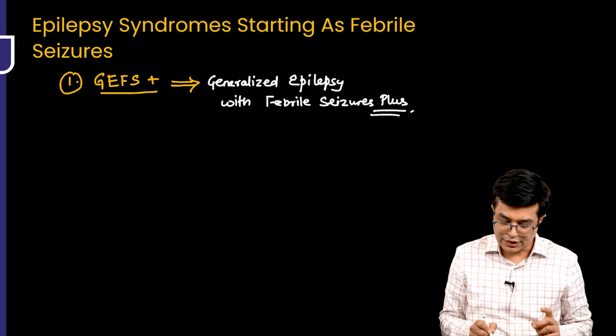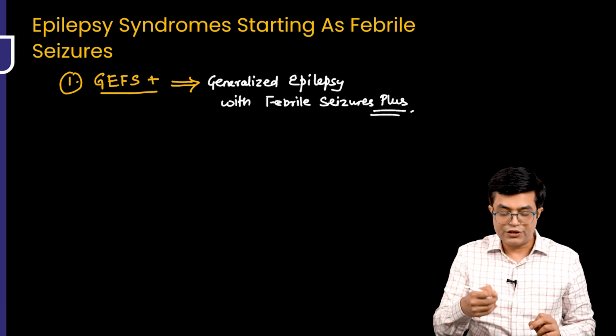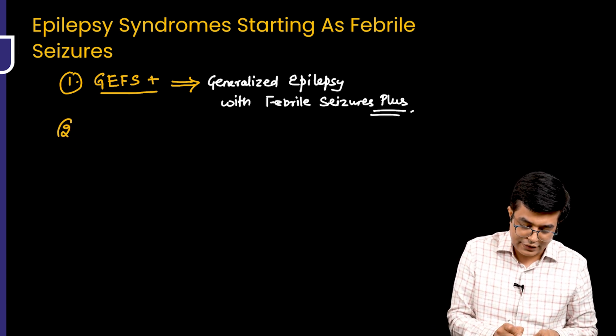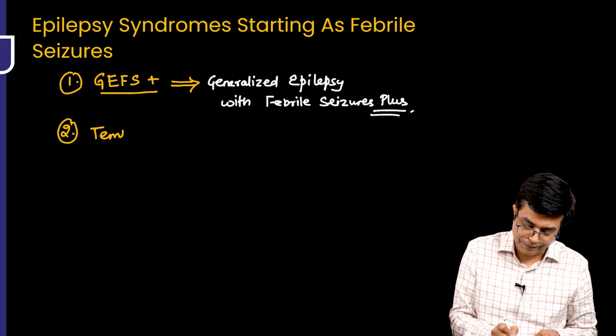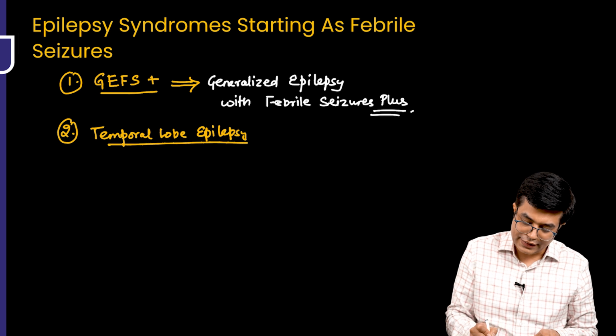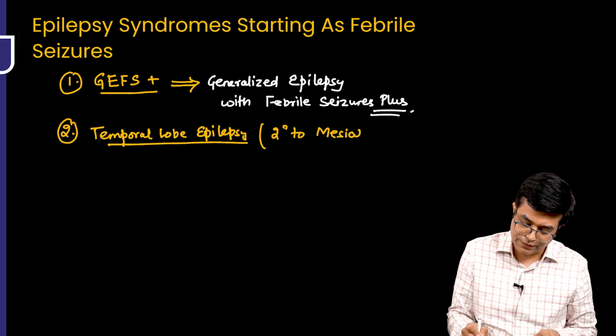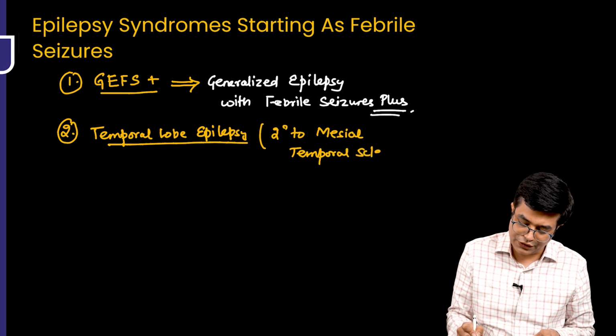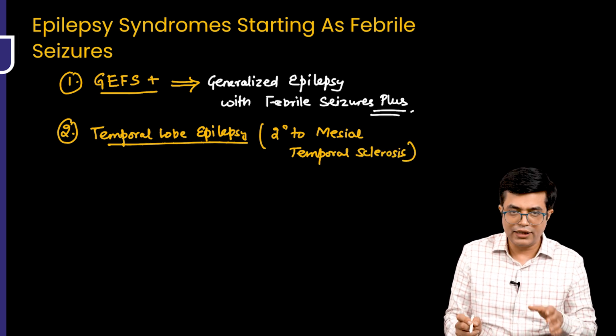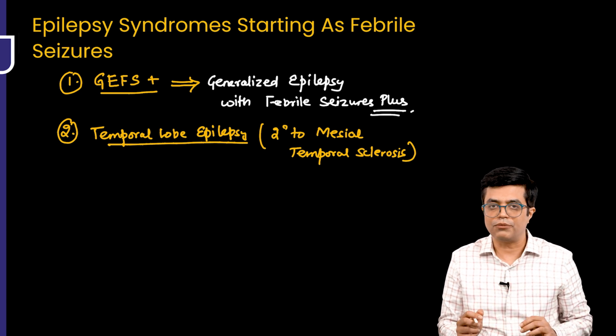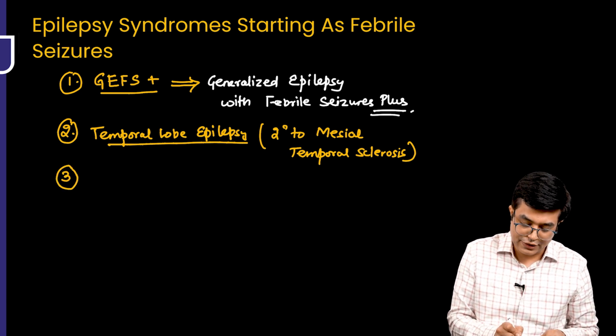So GEFS plus. The second epilepsy syndrome which can present like this is temporal lobe epilepsy, particularly if the temporal lobe epilepsy is secondary to mesial temporal sclerosis. These patients can also initially have onset of seizures as febrile seizure, and later on the true clinical picture comes through. And the third one is the syndrome we are talking about, that is Dravet syndrome.